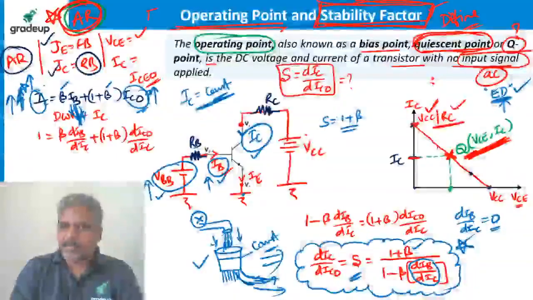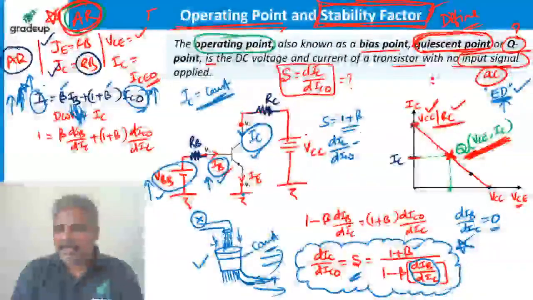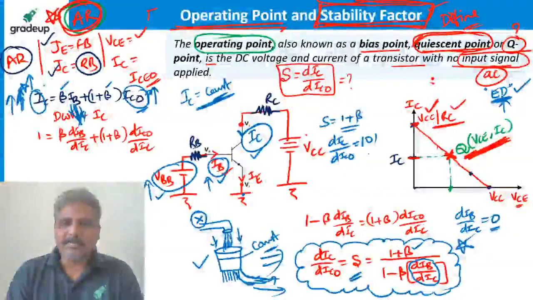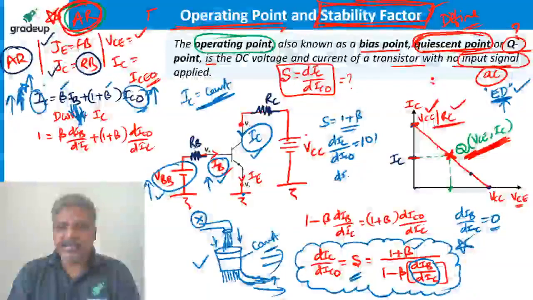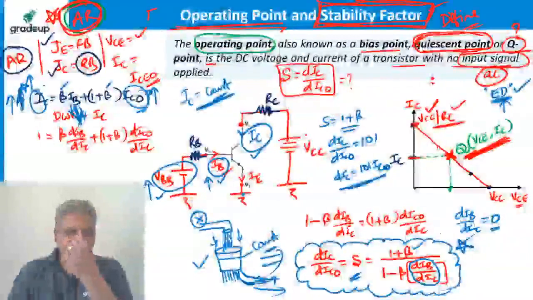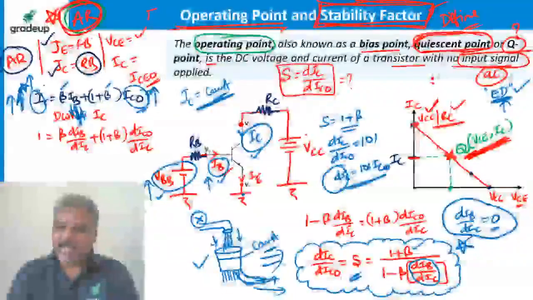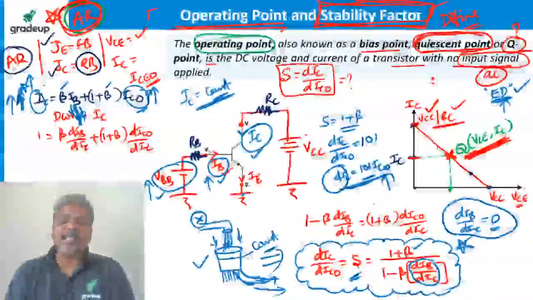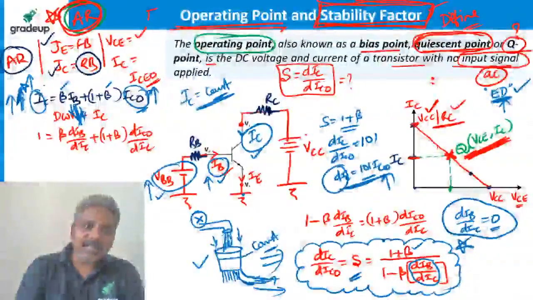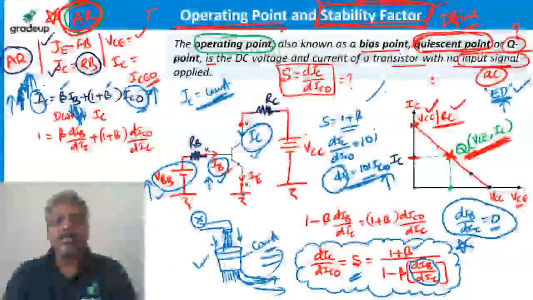Stability factor is 1 plus beta, meaning change in IC by change in IC0 is equal to 1 plus beta. Beta generally, I told you, is 100 or above. Let's say beta equals 100, so it is 101. That means change in IC is 101 times the change in IC0. If leakage current changes, collector current is changing by 101 times of it. Is it stabilized? No, it is not stabilized.